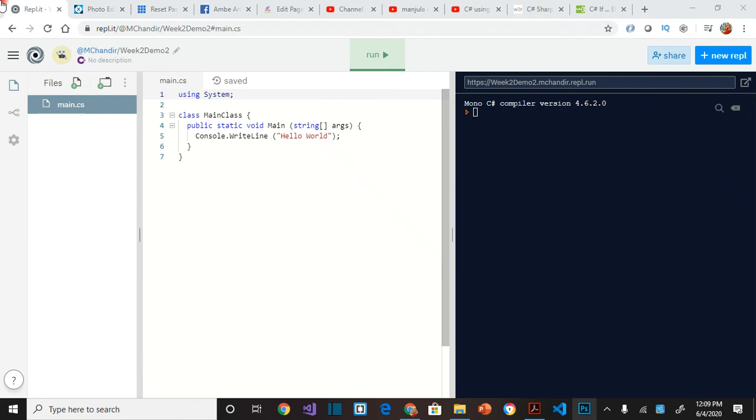Talking a little more about other statements in C#. The one that we are going to cover is called a conditional statement. For example, in the real world, if you wake up early in the morning, then you have more time throughout the day. If you wake up very late, you lose time, right? So this is a branch.